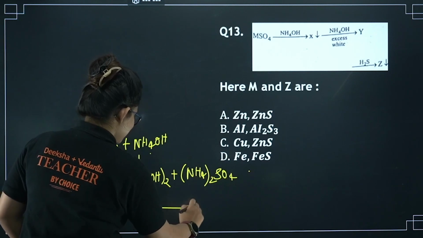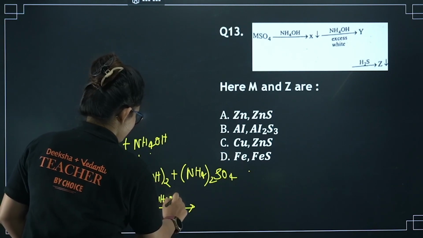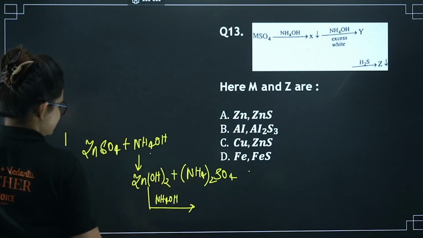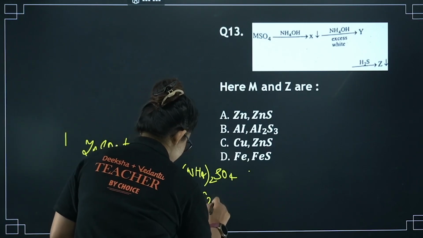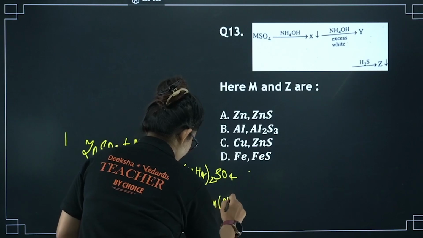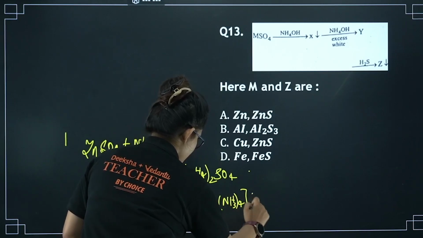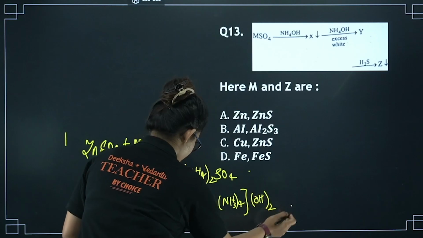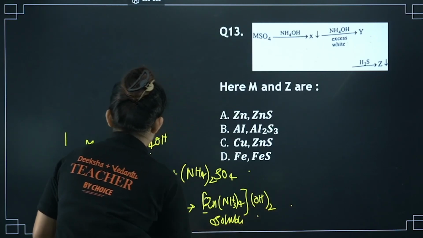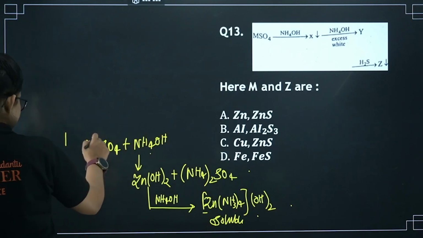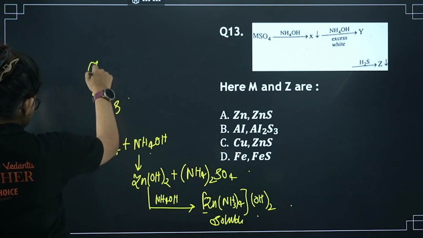Further, if you give excess NH4OH to this zinc hydroxide, it will be completely dissolved, because it forms a water soluble complex, that is [Zn(NH3)4](OH)2. This complex is the soluble one, right? And also from here, if you react with H2S, you will get the precipitation of zinc sulfide.